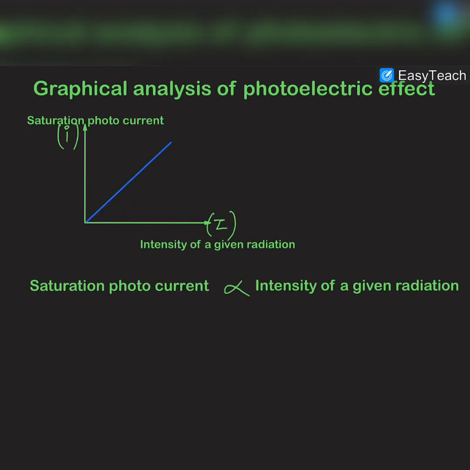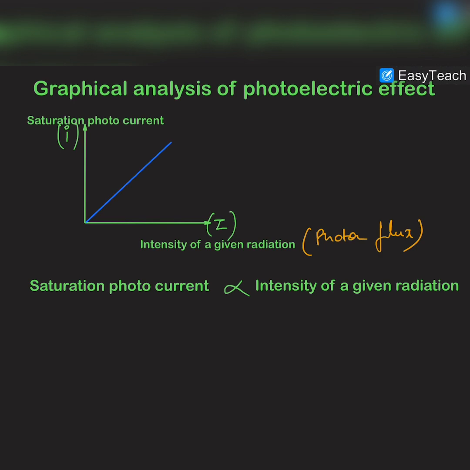Now Albert Einstein plotted a graph between saturation photocurrent and intensity of the given radiation. As we have already discussed, the intensity of the given radiation is the photon flux, obviously, because we cannot change the frequency. And the photon flux is the number of photons incident on the surface per unit area per unit time.